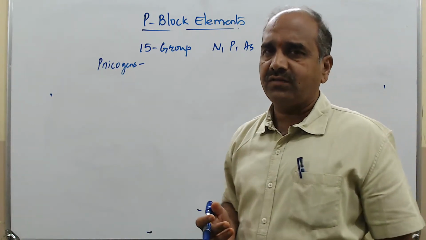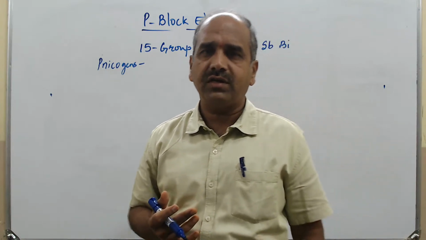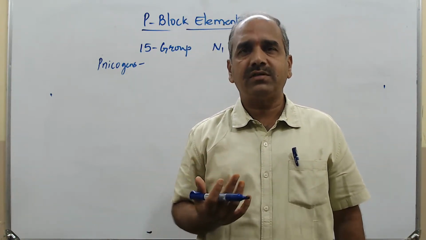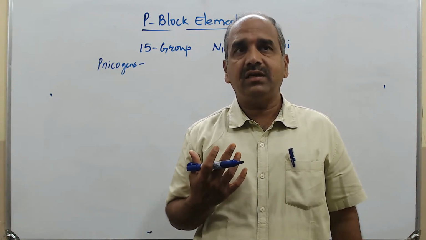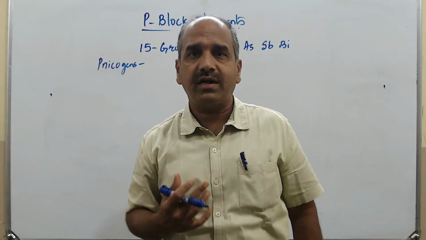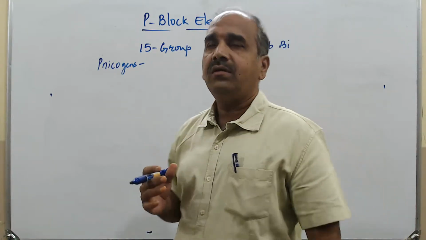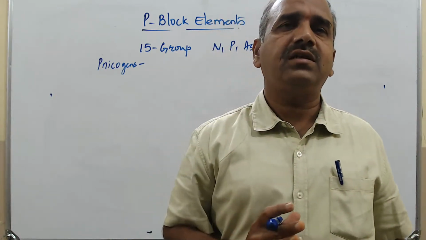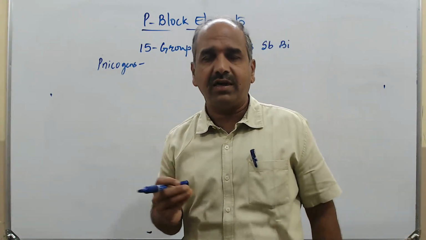All the nitrogen oxides or even the phosphorus oxides are going to be poisonous. They generate a kind of suffocation. So those elements are called pnicogens.